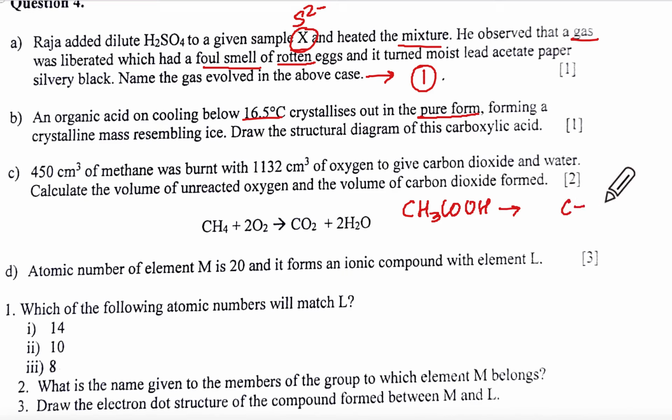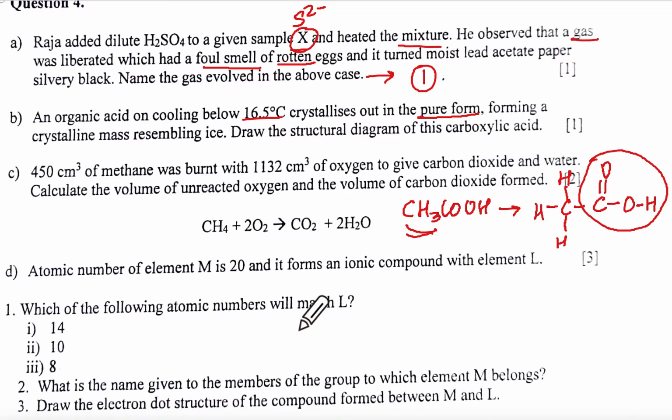So it is C single bond C. This will have CH3 like this. Correct? See here, CH3 is done. Now COOH means what? Double bond O and single bond OH, but you must show the bond between O and H also. What is this? This is your oic acid group. Understanding? This was easy. 1 mark gone.